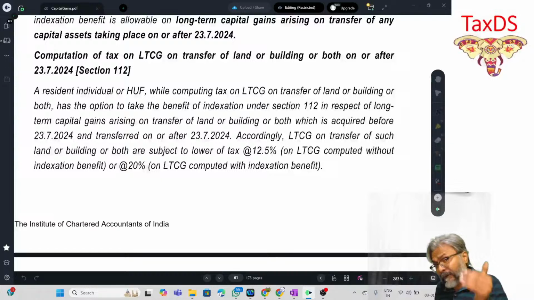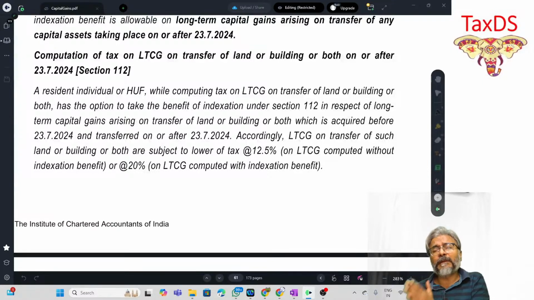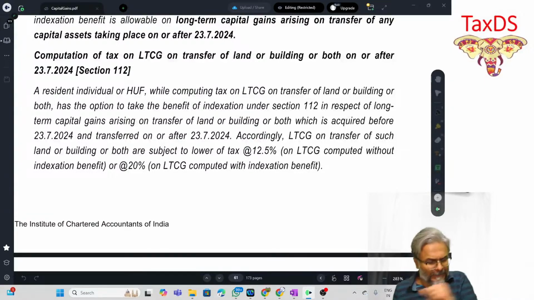What is the capital asset that he has transferred? He has transferred land or building or both. Land or building or both becomes a long-term capital asset as per the present provision that we have just seen if the period of holding of such land or building is for more than 24 months.